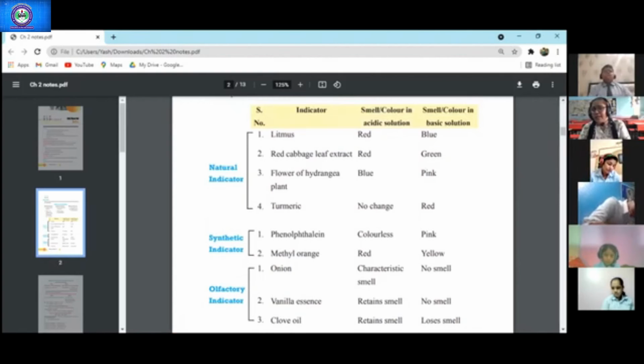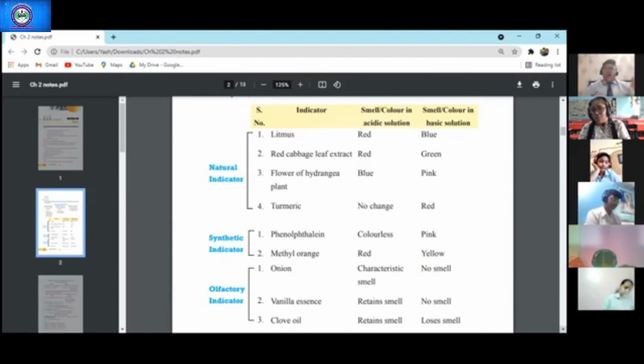And if you add some basic thing, so what basic thing is there at your home? Caustic soda is not at your home, but you have baking powder, baking soda at your home, which is basic in nature. Put a pinch of that. You will see that it turns pink in color. So this way, flower of hydrangea or China rose also gives an indicator. It behaves like a natural indicator. In acid, it changes to blue. In base, it changes to pink.